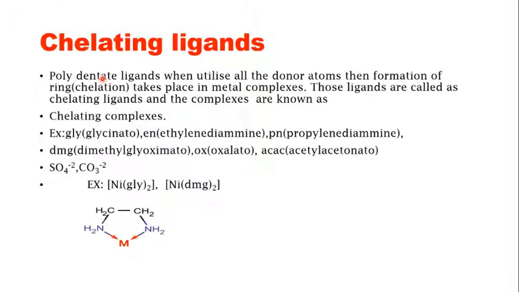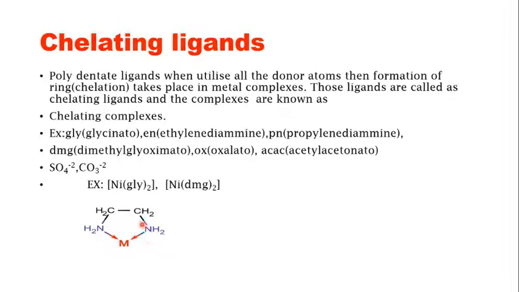Next, you have chelating ligands. So polydentate ligands, when they utilize all the donor atoms, then formation of a ring, or chelation, takes place in metal complexes. For example, if you see here, there is a metal center and I am showing you a chelating ligand, DMG, and there are two nitrogen centers which are bonded with the metal.